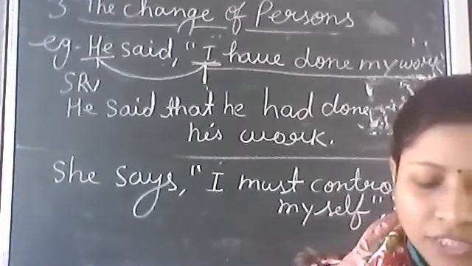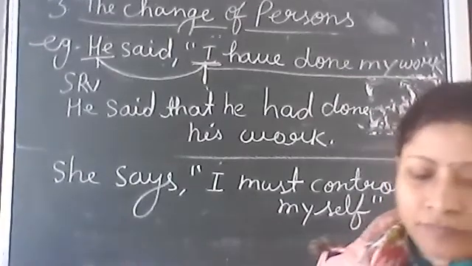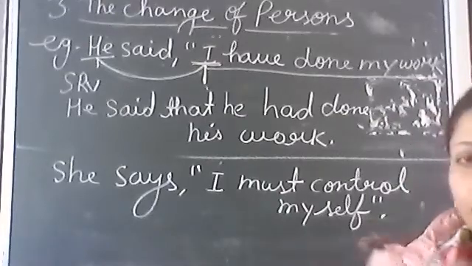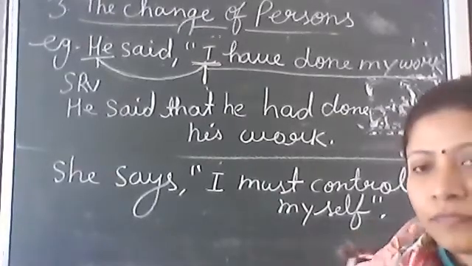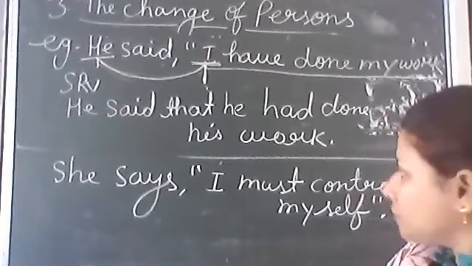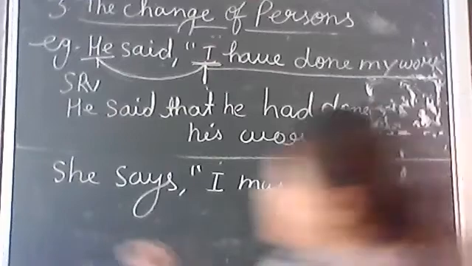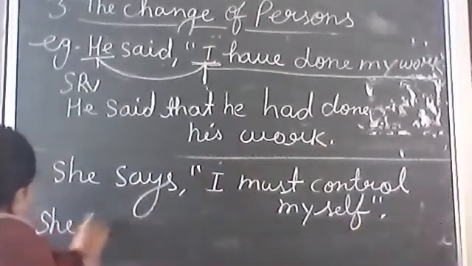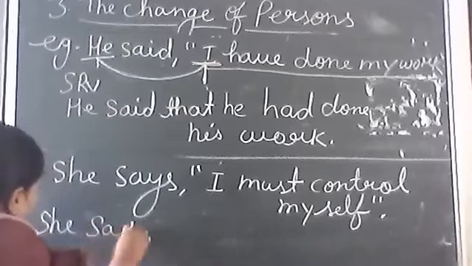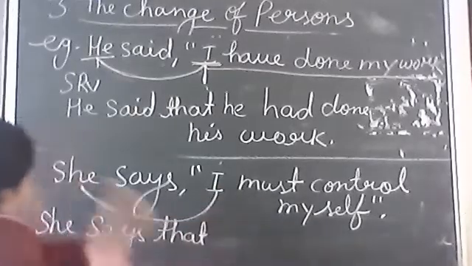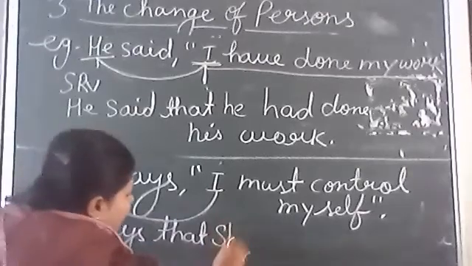Anyone? Divyanshi? She says that she must control herself. Very good. First person changes into subject, and the subject is she.